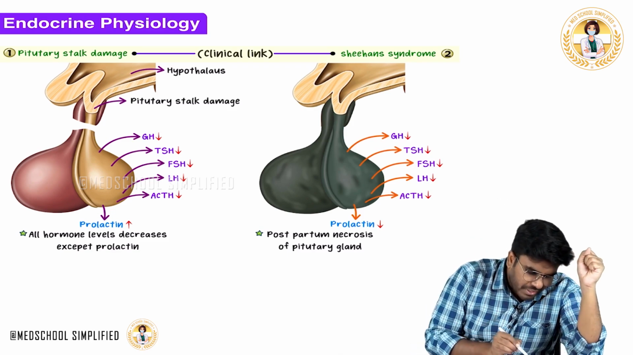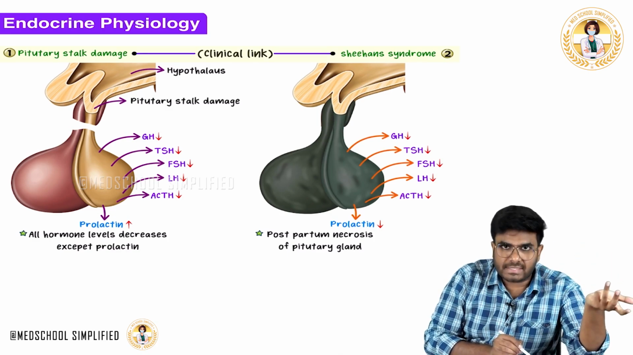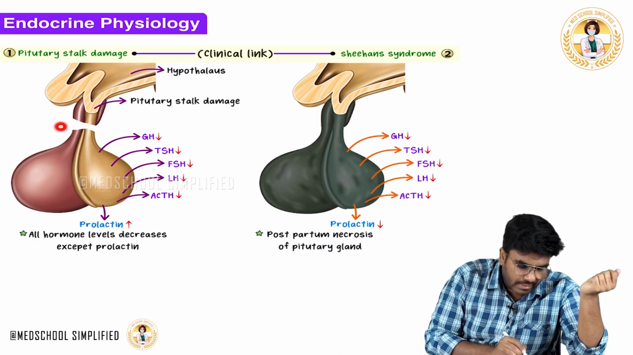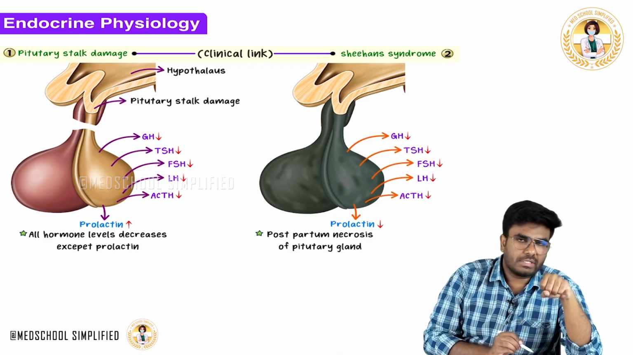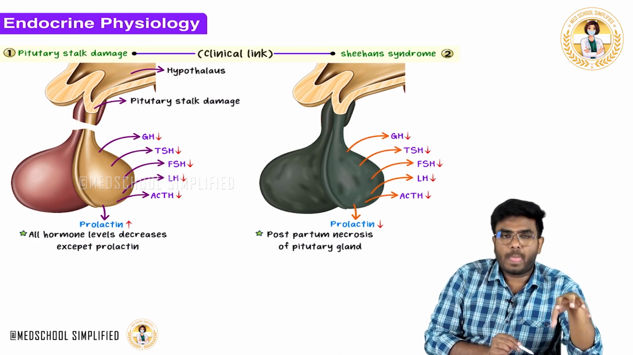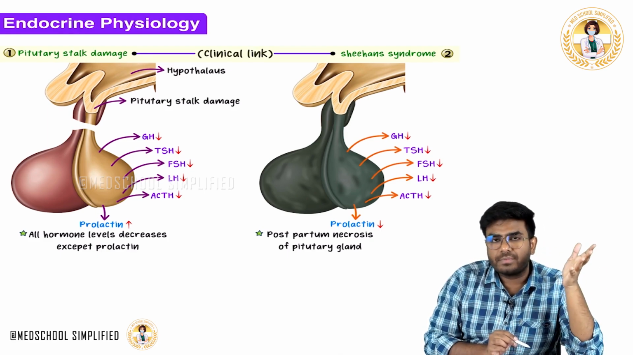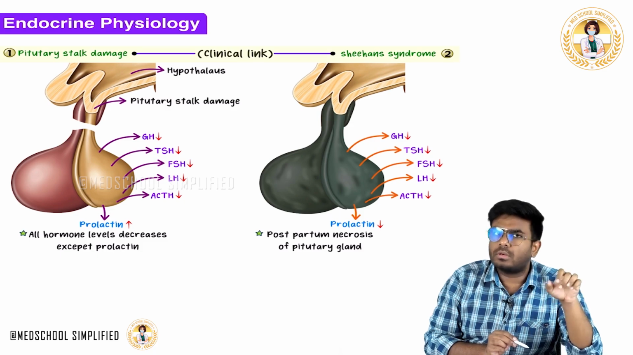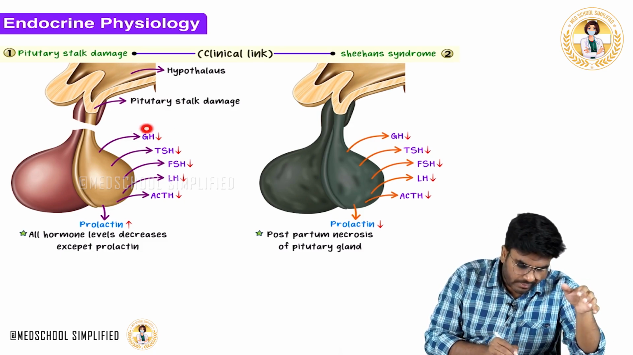Now the patient has maybe had an accident, a road traffic accident. Because of that, the hypothalamus got separated from the pituitary gland. Now what happens in this condition? The hypothalamic control over the pituitary gland is lost. So now what happened to the growth hormone? The growth hormone level is coming down.